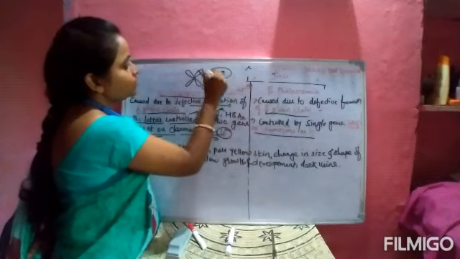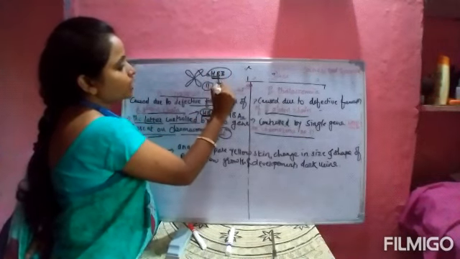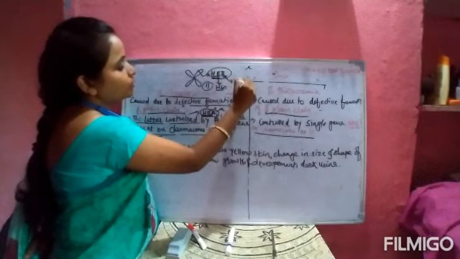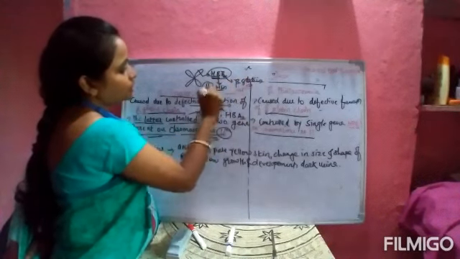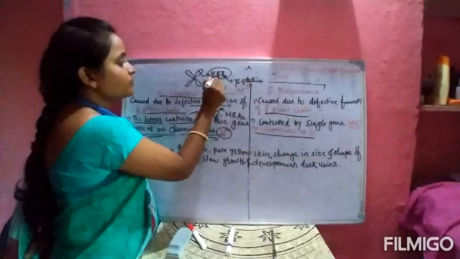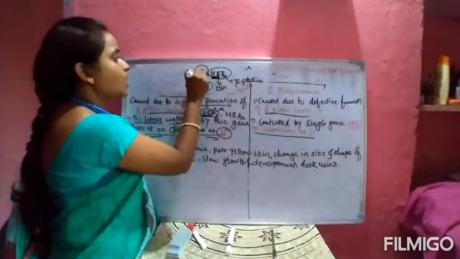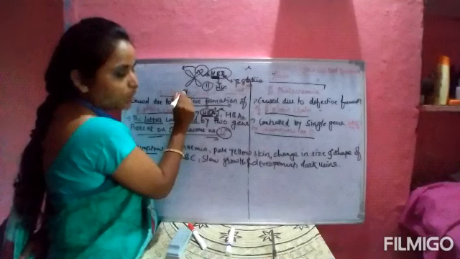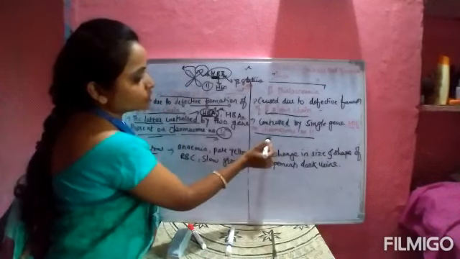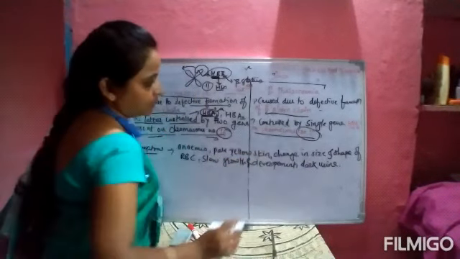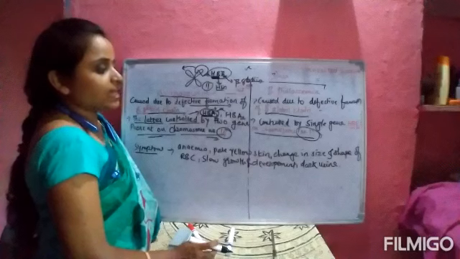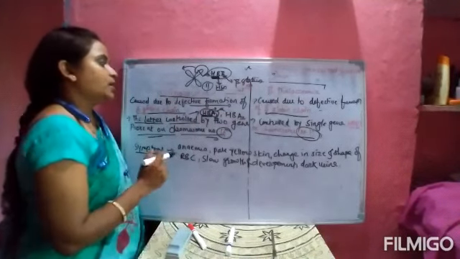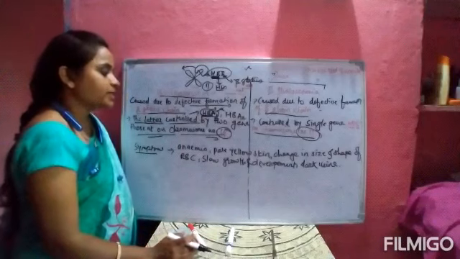HBB means hemoglobin, and this B means beta globin chain, which is defective. This HBB is responsible for the defect of the beta globin chain of hemoglobin, on chromosome number 11. That is called beta thalassemia. Okay, this is one of the differences between alpha thalassemia and beta thalassemia.